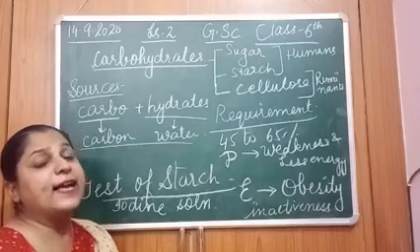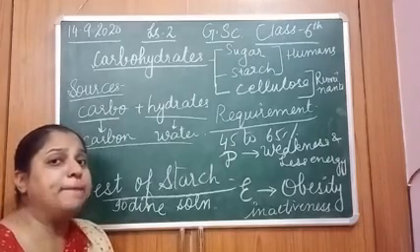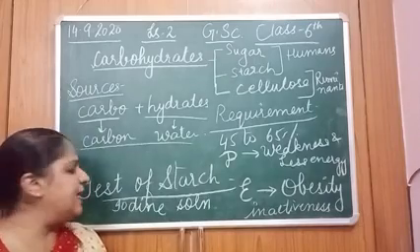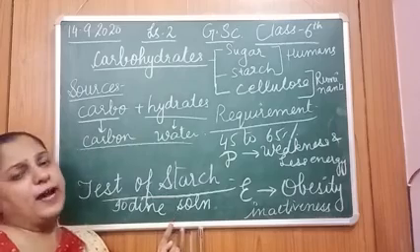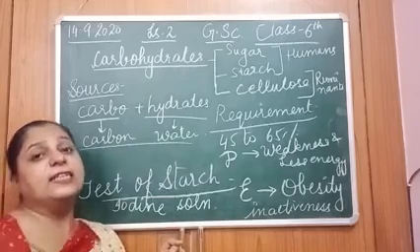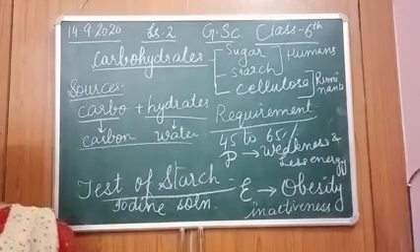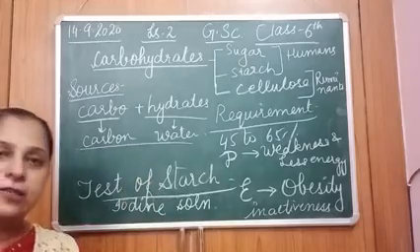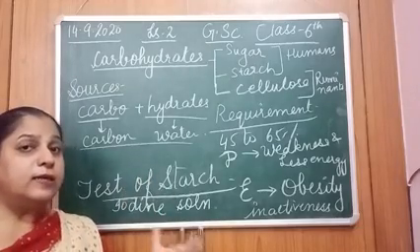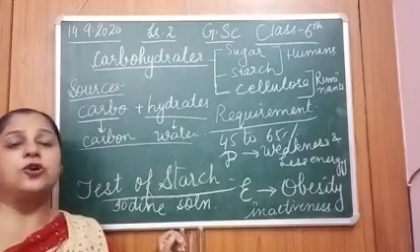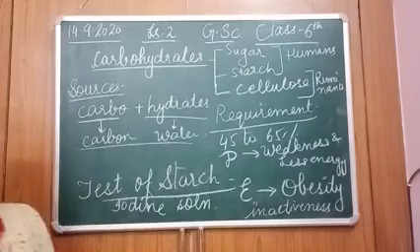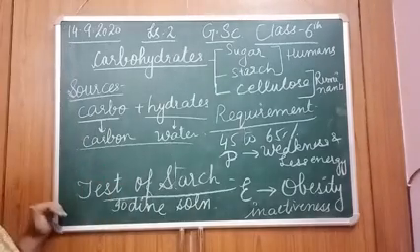When you are taking the food item, take it in paste form. Mash it if you have potato or something else. Then put a few drops of iodine. If it turns blue-black, it shows there is presence of starch. If it does not turn blue-black, then it shows that starch is absent. Now hope this is clear to you.